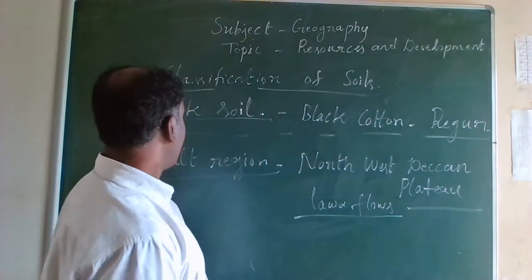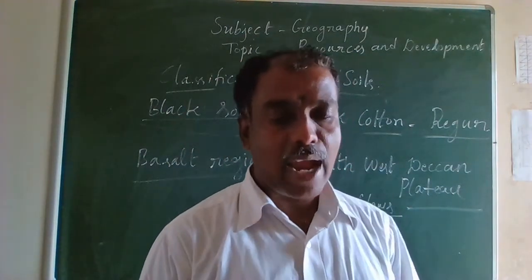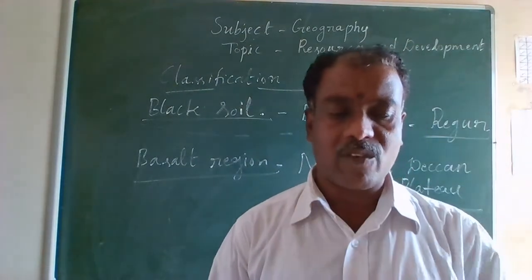So especially in the basalt region and northwest Deccan Plateau we can see it, and it is made up of lava flows.